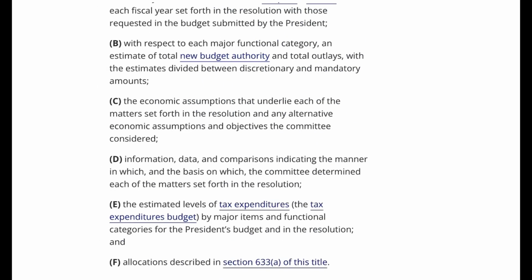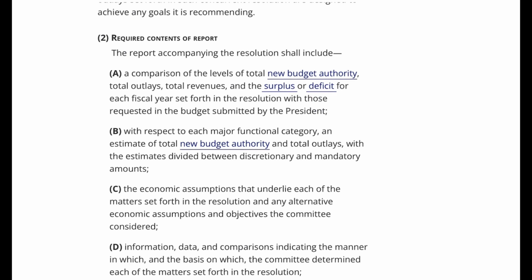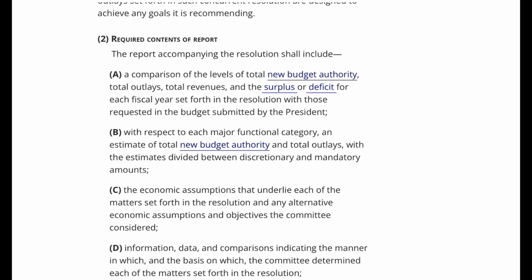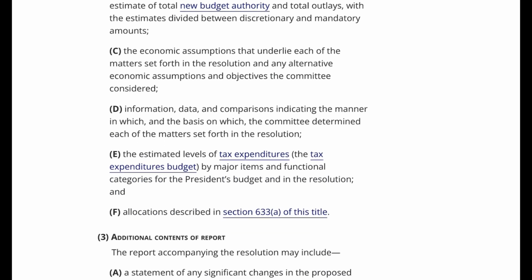2. Required contents of report. The report accompanying the resolution shall include: A. A comparison of the levels of total new budget authority, total outlays, total revenues, and the surplus or deficit for each fiscal year set forth in the resolution with those requested in the budget submitted by the President. B. With respect to each major functional category, an estimate of total new budget authority and total outlays, with the estimates divided between discretionary and mandatory amounts. C. The economic assumptions that underlie each of the matters set forth in the resolution and any alternative economic assumptions and objectives the committee considered.